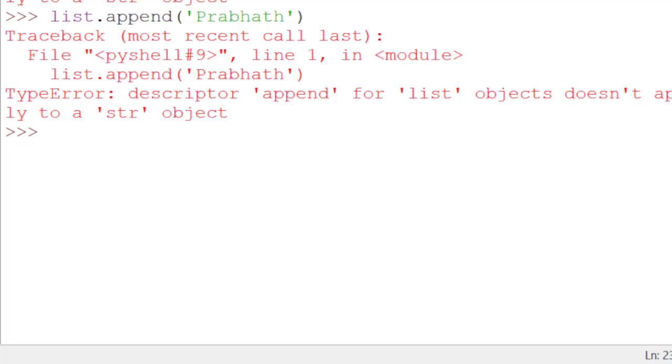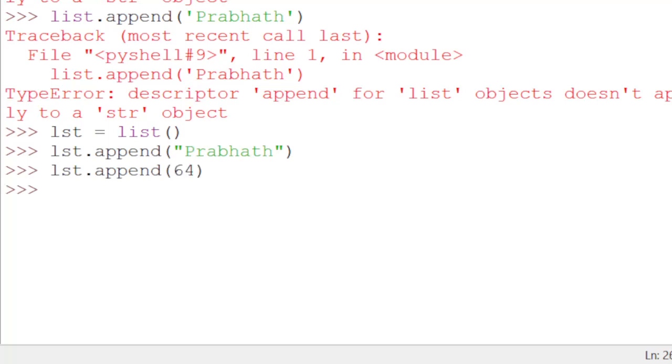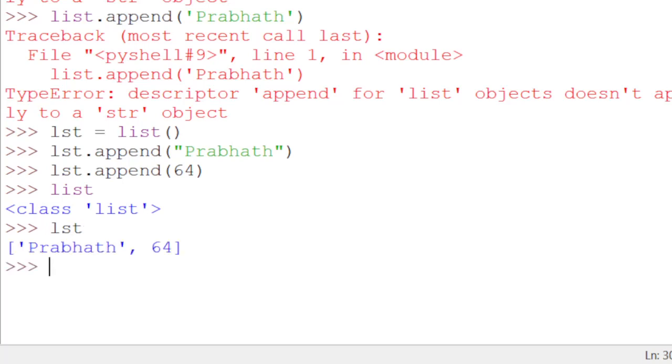Let's implement this list and dictionary in Python. Create the list called LST and add an item called Prabhat and add another item 64. Now our list has 2 items. LST, Prabhat and 64.